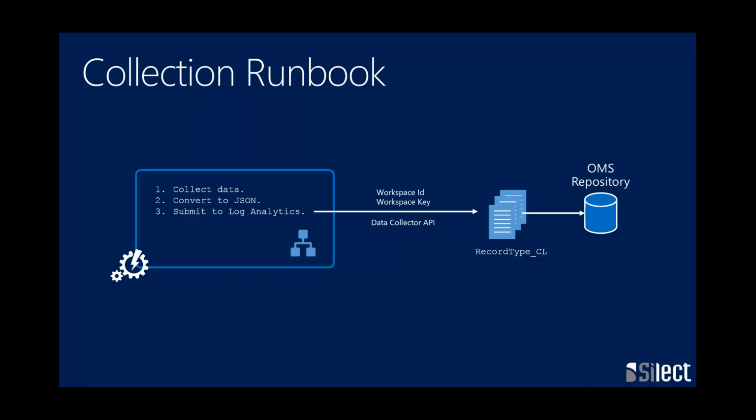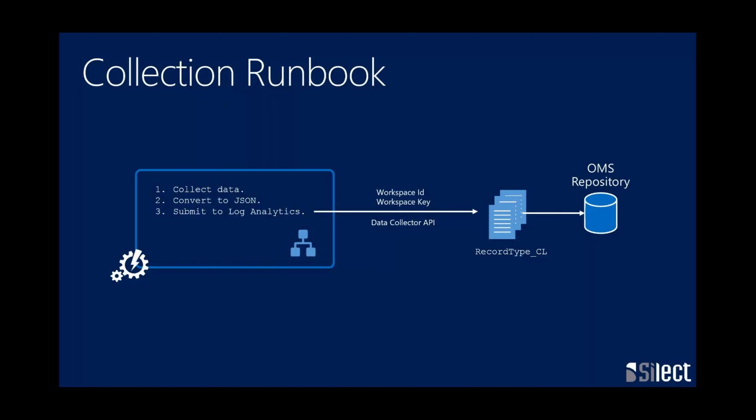Now, the other point there where I show that record type CL, when I submit the data, I'm going to give it a record type. And basically, it's up to me. I can have any set. It's not like I have to predefine this record type so I can write to it. I simply submit data with this particular type. If we already have that record type, we'll use it. If not, we'll go ahead and create it. The reason that we append CL to everything, and you might have seen this if you use log analytics and use what we call custom logs, this is what we append to any record type from a third party. It's something they eventually want to get rid of because we want to blur those lines between what Microsoft is doing.